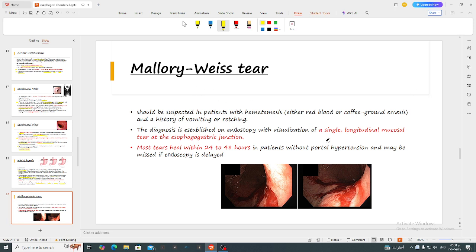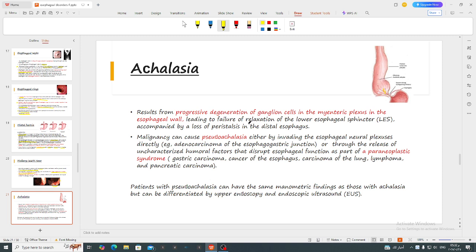Mallory-Weiss tear is a single longitudinal mucosal tear at the gastroesophageal junction. As you see in this photo, they heal very fast. That's why sometimes we don't find them if we do the endoscopy the second day after the admission. It causes hematemesis and should be suspected in patients with hematemesis after a history of vomiting or retching.